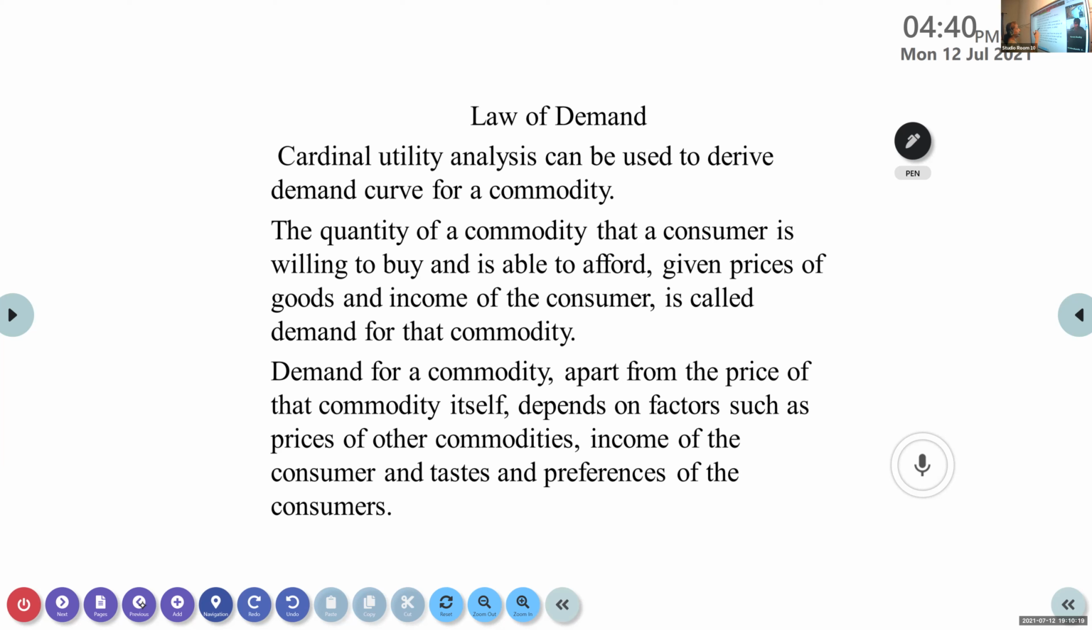In the sense, cardinal utility, what do you mean by cardinal utility? What is that? Measuring utility in utils.